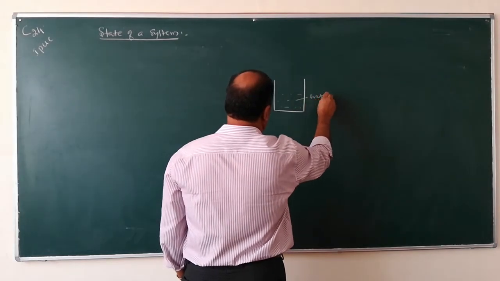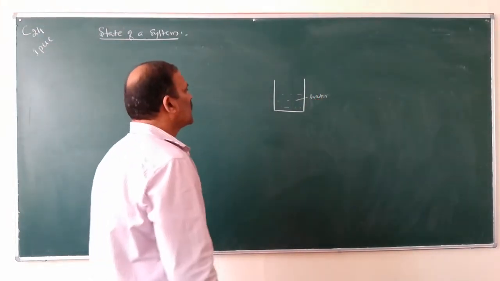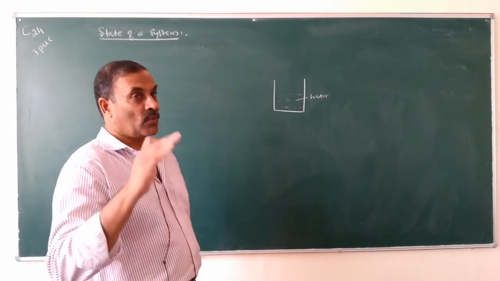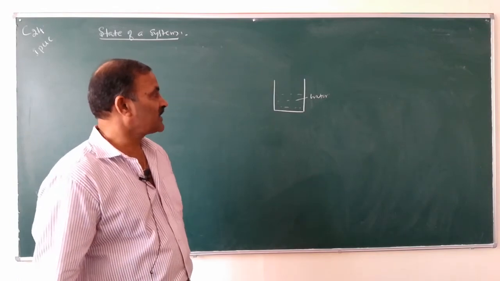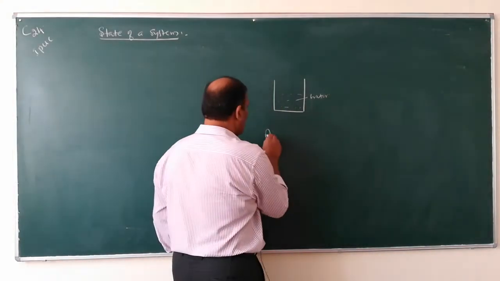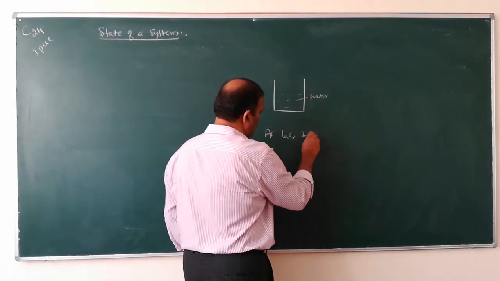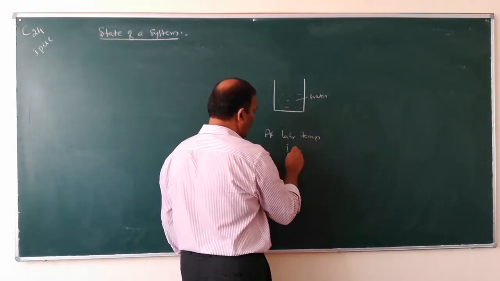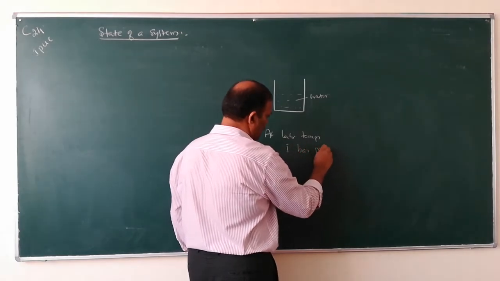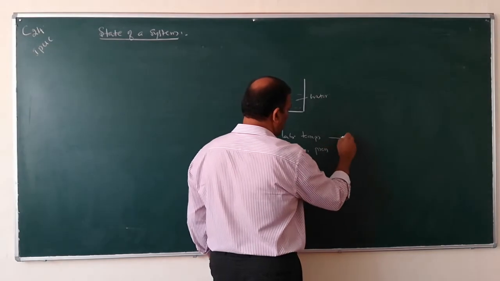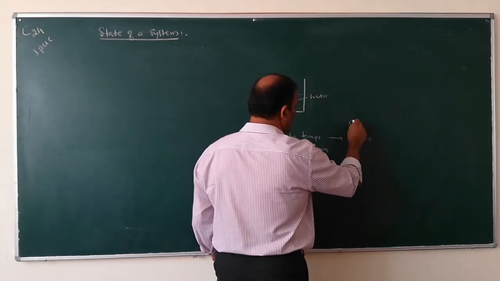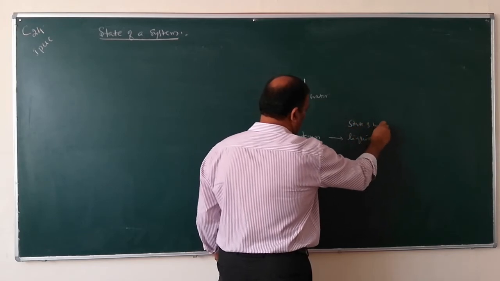So this one is water. At the laboratory temperature and 1 atmospheric pressure, what is the state of water? At lab temperature and 1 atmospheric pressure or 1 bar pressure, the state of water is liquid. So this is the state of water.